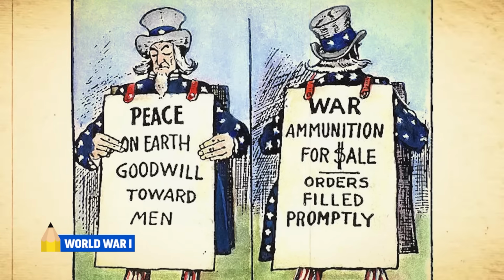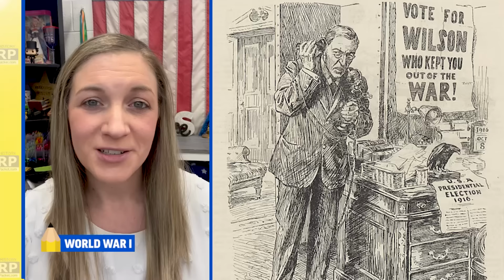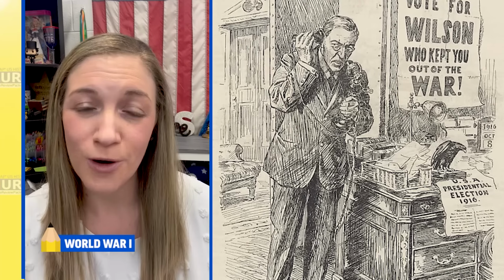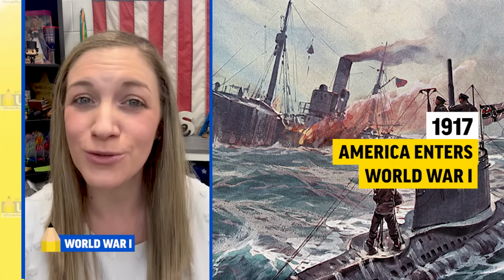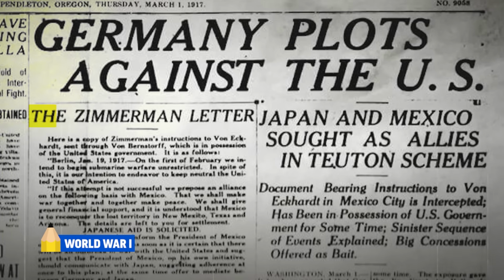However, the American economy benefited significantly selling supplies, especially to the Allied powers. Despite Wilson winning re-election in 1916 with the slogan, "He kept us out of war," America ultimately joined the war in 1917 after Germany continued using unrestricted submarine warfare on American merchant vessels. Americans also felt threatened after the Zimmerman telegram was released in the press.